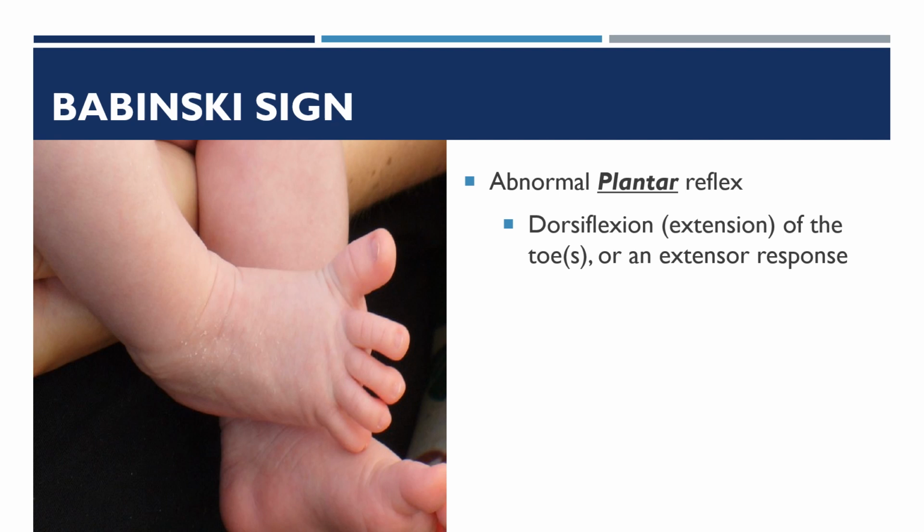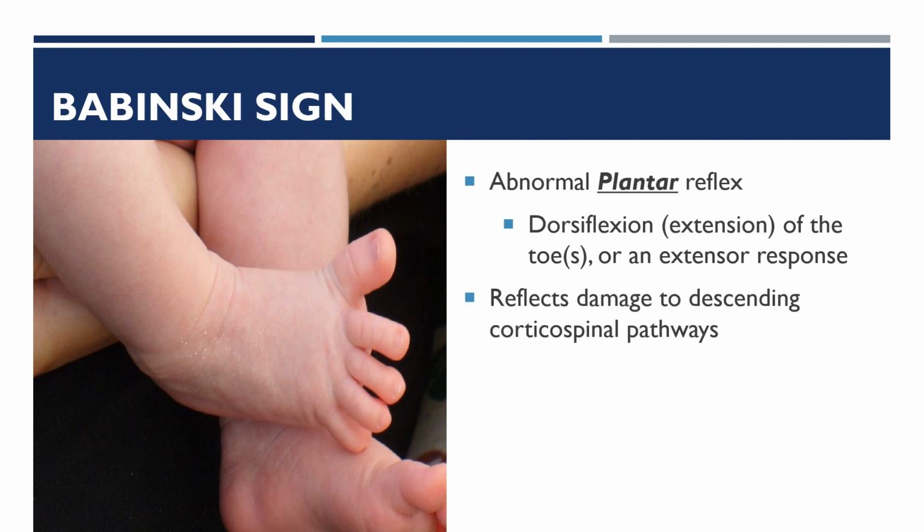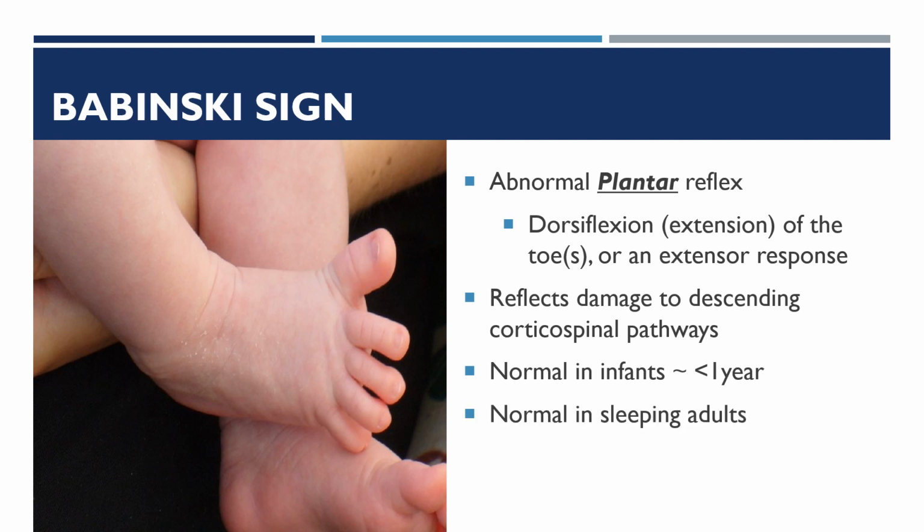So this is an abnormal plantar reflex, which causes the dorsiflexion of the toes, you can see there is an extensor response, and you can see the fanning of the other toes. So this reflects that there is damage to the descending corticospinal pathway. So it is normal in infants less than 1 year of age.